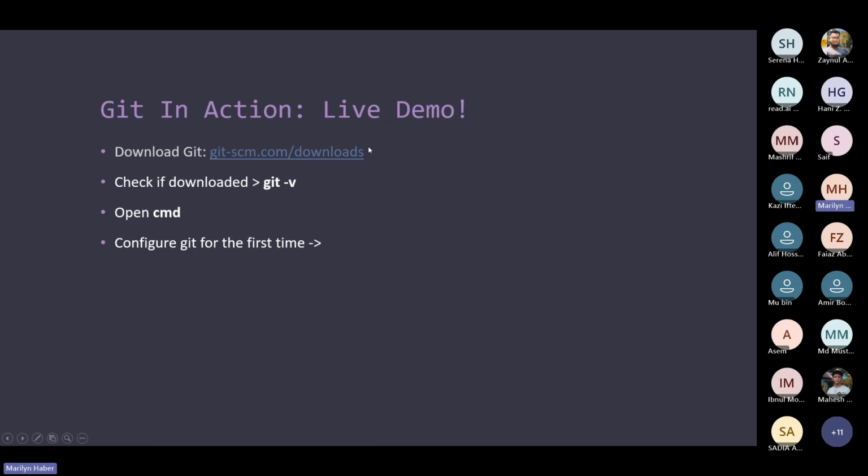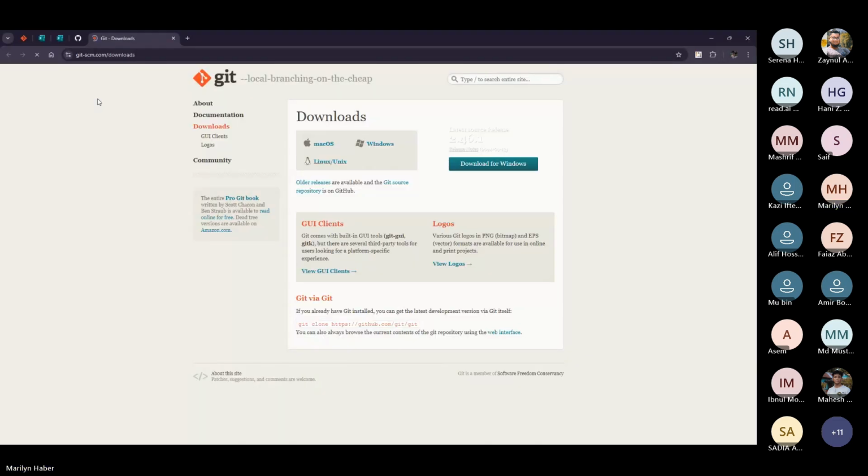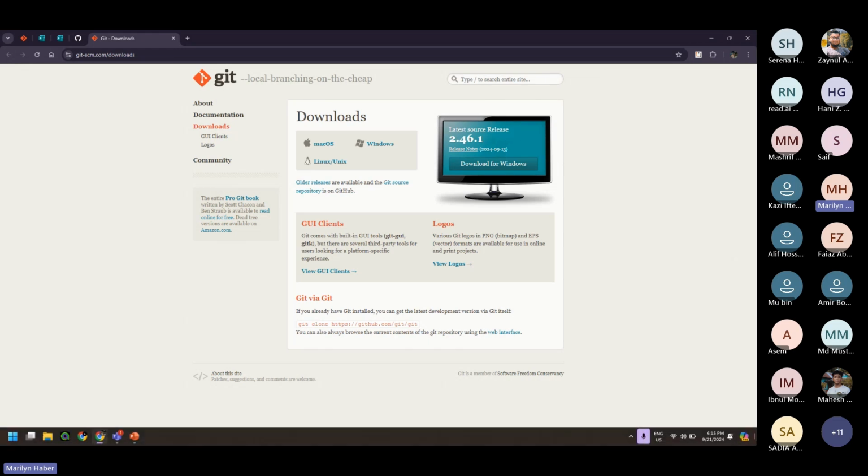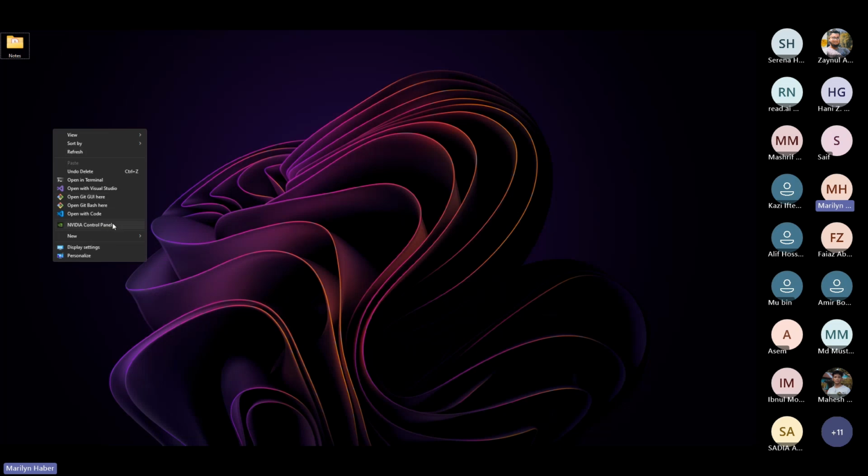In order to test out the Git I'm talking about, you can check this link. You can download Git and make sure that your machine is able to use this tool in order to track the changes. Once you have it downloaded, I'm going to open the terminal now.